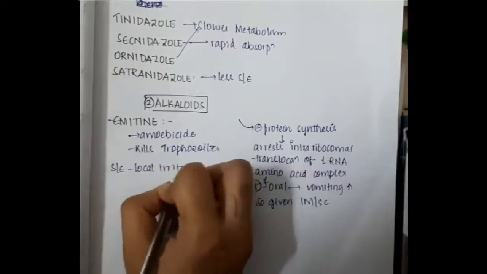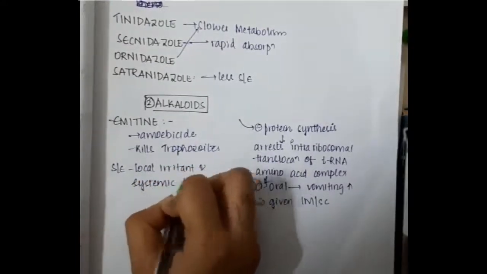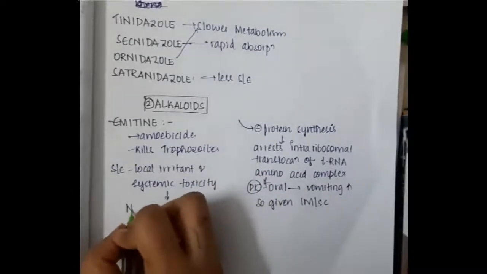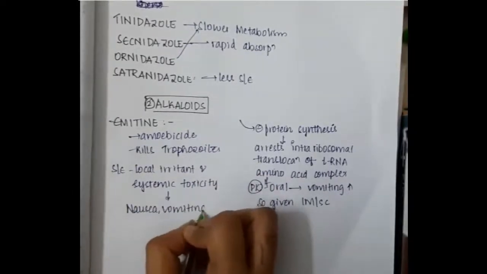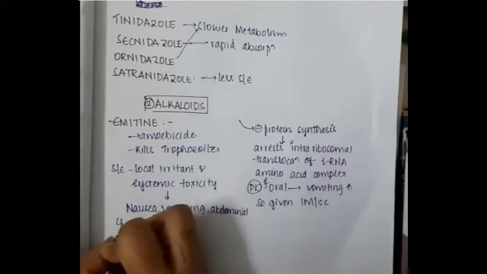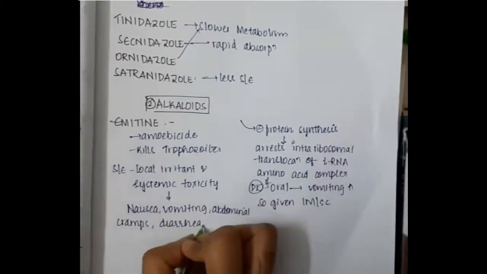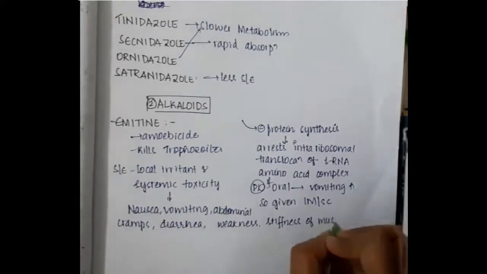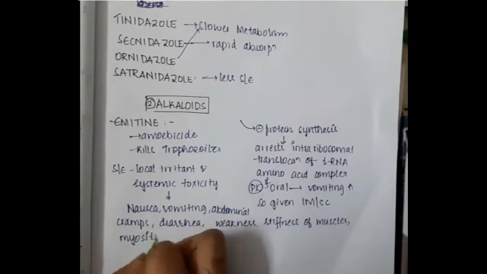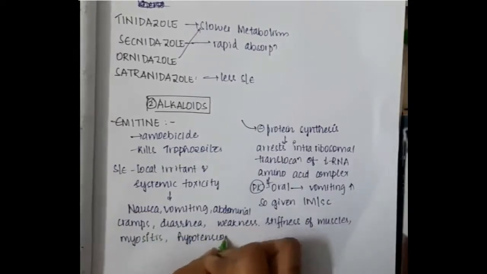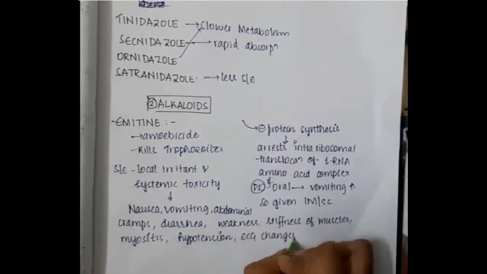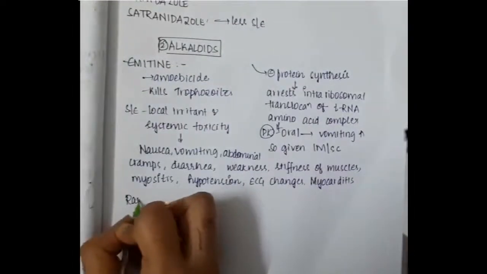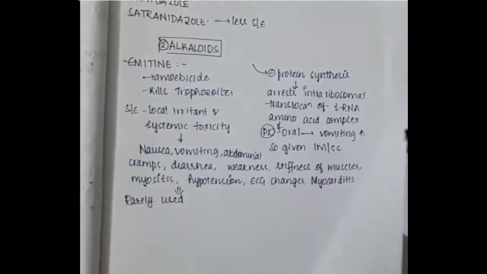The side effects are, it is a local irritant and it causes systemic toxicity. It can cause nausea, vomiting, abdominal cramps, diarrhea, weakness. It also can cause stiffness of muscles. It causes myositis, hypotension, ECG changes and also myocarditis. Because of all these side effects, this drug emetine is rarely used.